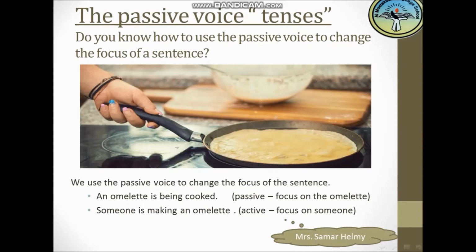I don't care about the omelette. So in the passive voice, I emphasize that something is more important than the subject itself. The action itself or the object is more important. That's why here we have the passive voice.